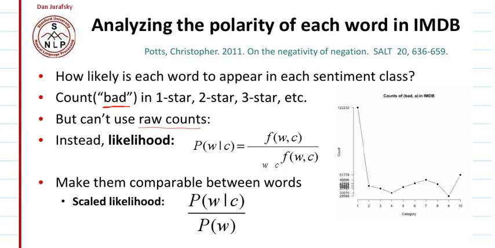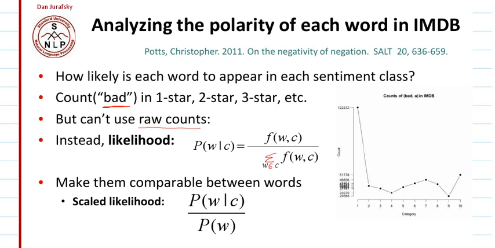The probability of the word bad for a given class may be calculated by the frequency of the word in that class divided by the total number of words in that class. Now this probability becomes class-respective.